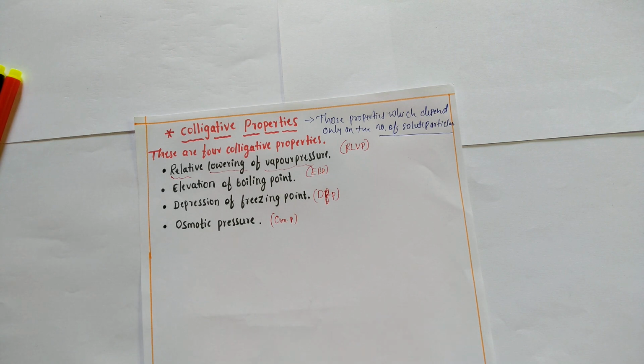So here again I am going to explain relative lowering of vapor pressure, elevation of boiling point, depression of freezing point, and osmotic pressure.